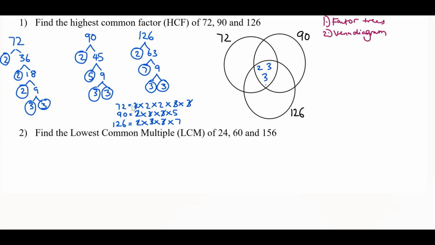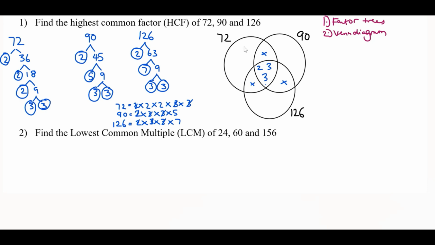Can we see any 2 same numbers for both of these? Nope. There's only 2 in the top, and that's it. So we're not going to add anything here. Just add a cross there. 90 and 126. So again, any 2 numbers. Nope, there's only 5 and 7 left, so nothing there. Lastly, 72 and 126. 72, we've got 2 and 2 left. Here we've got 7 only, so again, nothing. So for this example, we haven't got any.